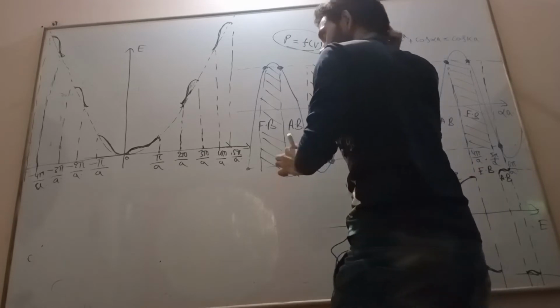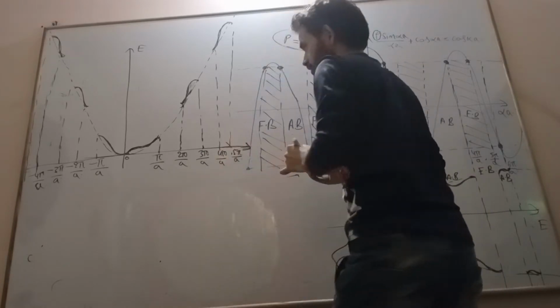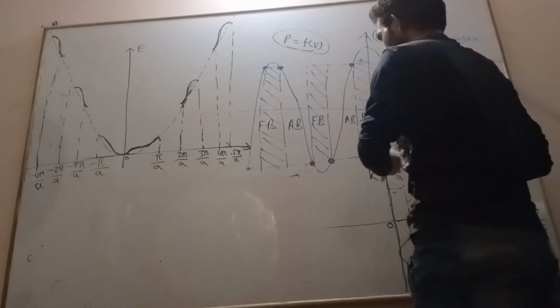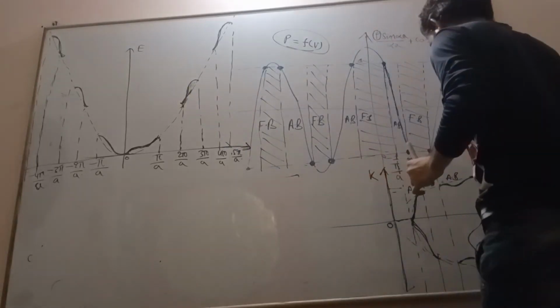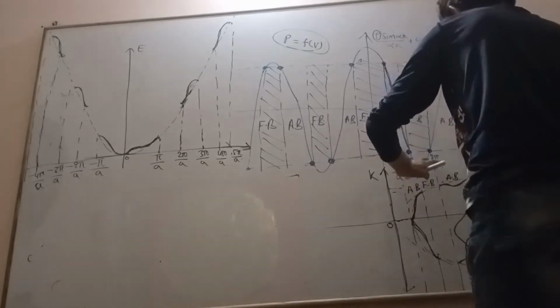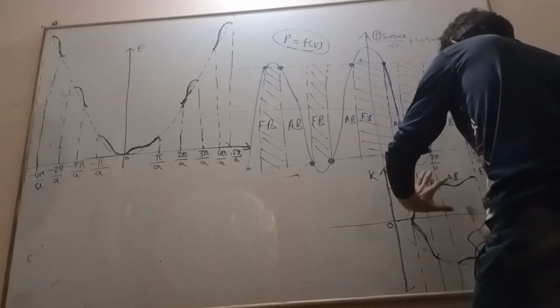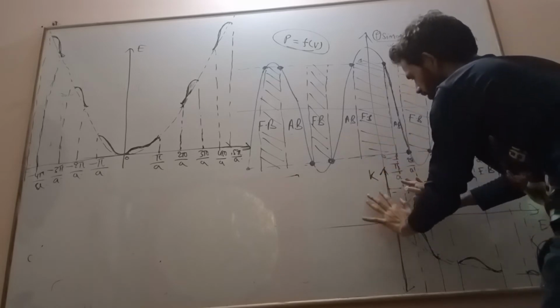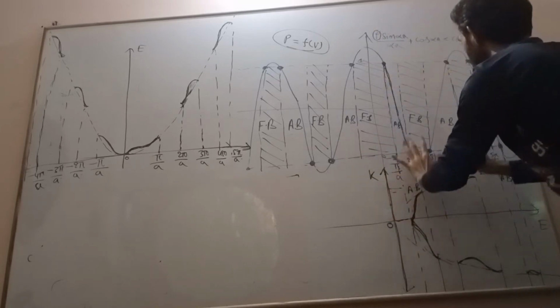So corresponding to this Kronig-Penney model, we have drawn the energy versus momentum graph. I have drawn this separately so we can visualize it properly.